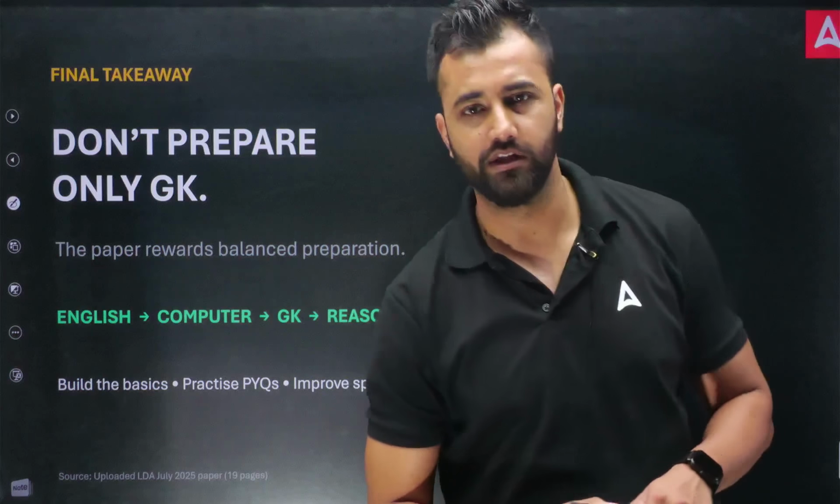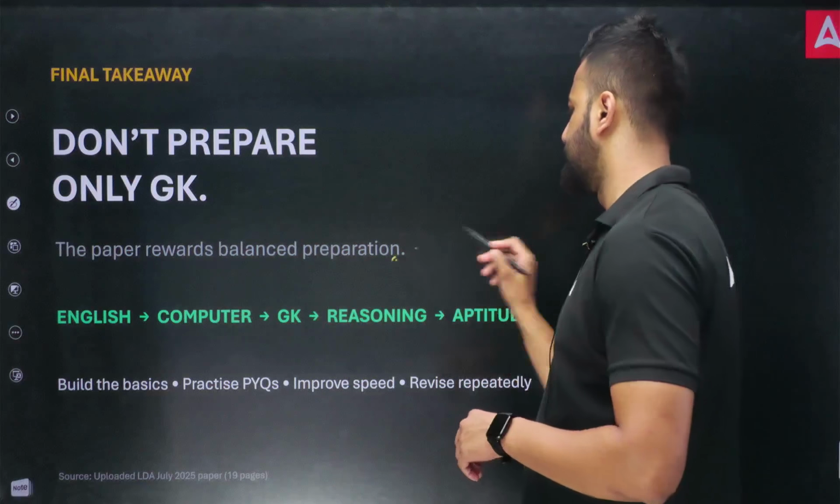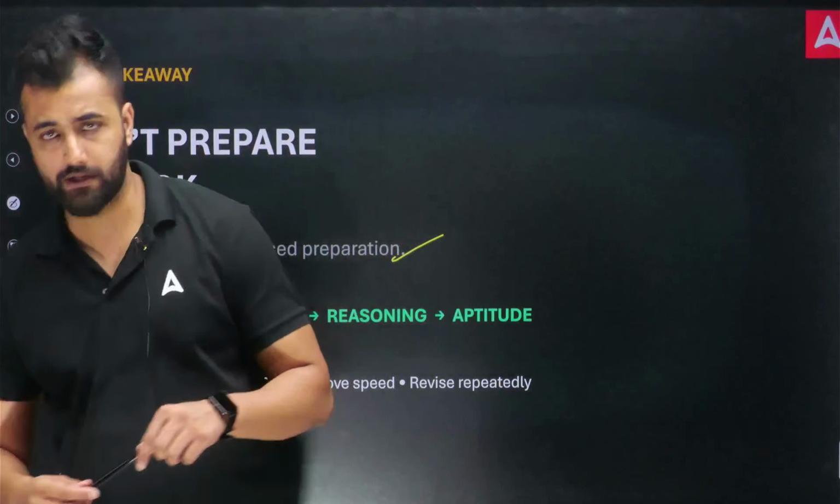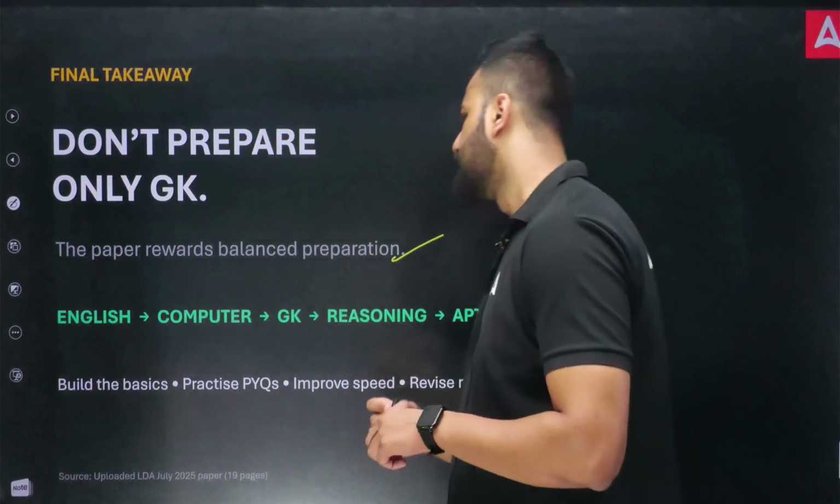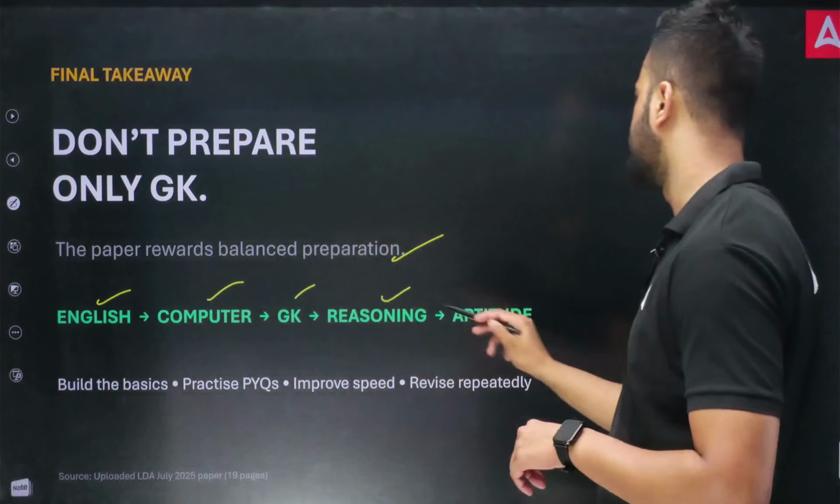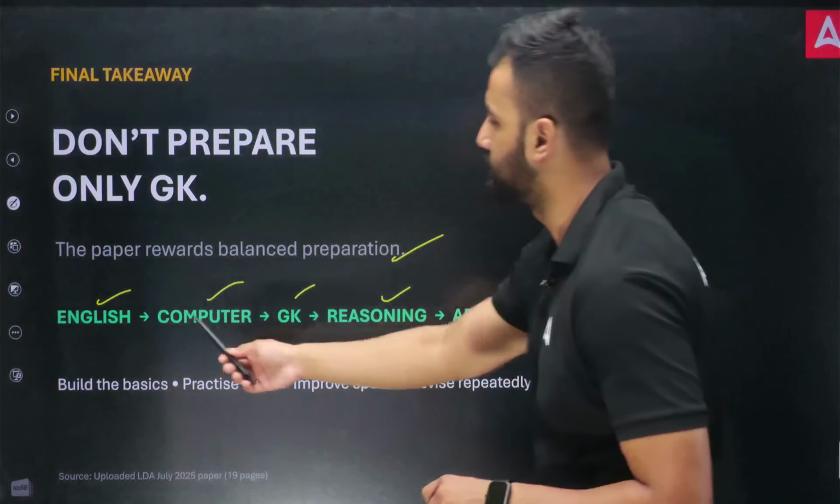So what would the final takeaway be? Don't prepare only GK. The paper rewards balanced preparation. Many students emphasize only on GK, GK, GK, GK. But as you can see, this time English will be the deciding factor, my friend. So first priority should be English, then computer, and then GK, and then reasoning and aptitude. This should be the priority list, depending on the marks.